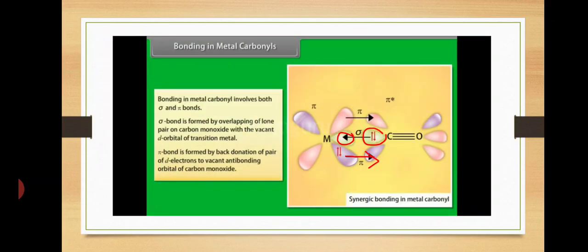Generally in metal carbonyls, two bonds appear: one is a sigma bond and the other is a pi bond. The sigma bond is formed between the lone pair of electrons present on the carbonyl group and an empty orbital of the metal. The pi bond is formed between a pair of electrons present in the metal and the empty anti-bonding orbital of CO.